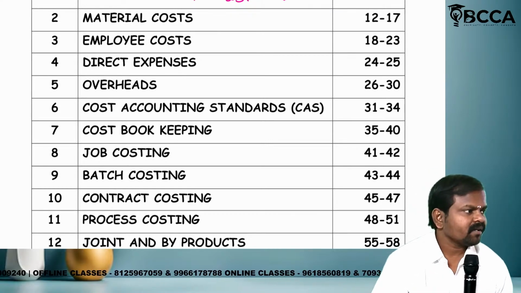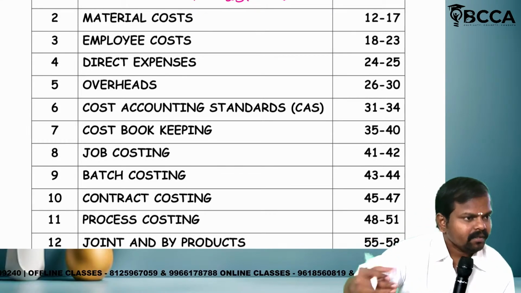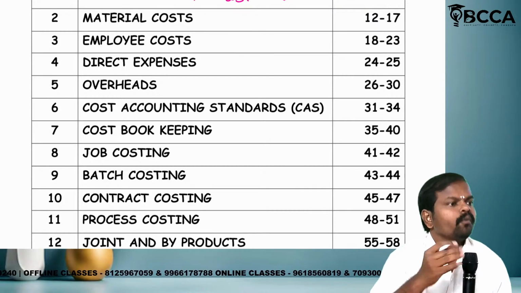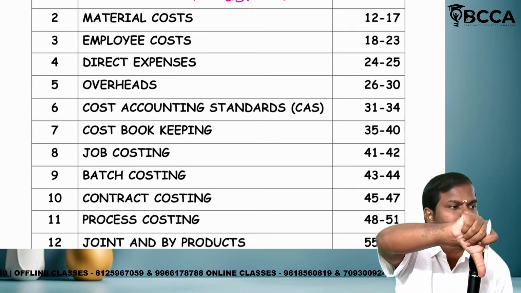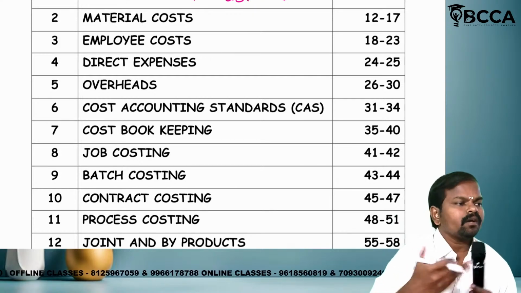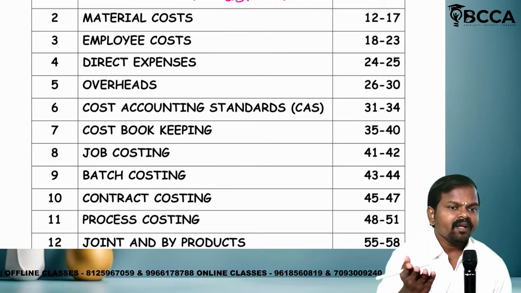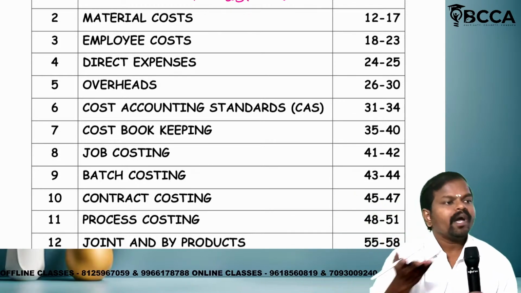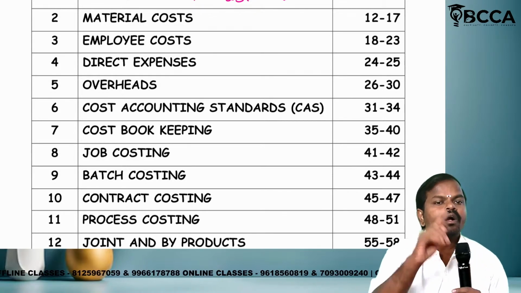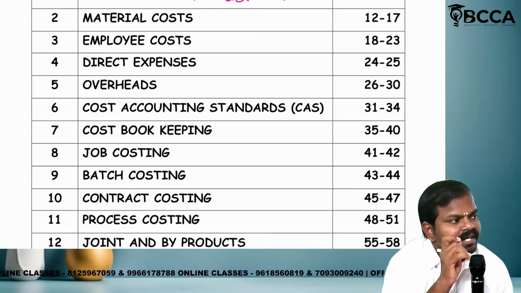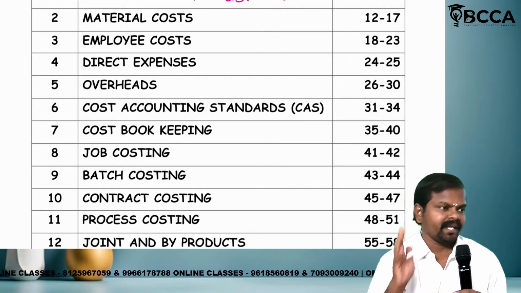Is it clear? Organization already maintaining books of costing. We are checking whether such books are correct or wrong. That process is called cost audit. Indirectly, for the purpose of cost audit, we have to learn costing. That is the reason I am telling you costing is a major foundation step for your professional career.